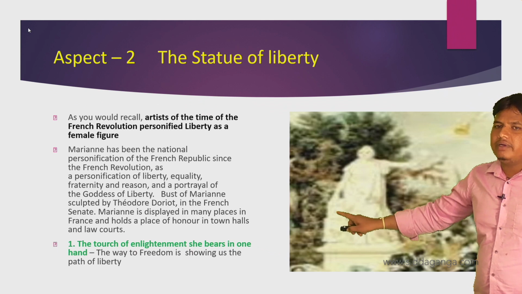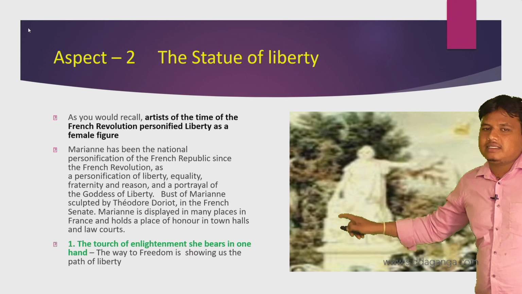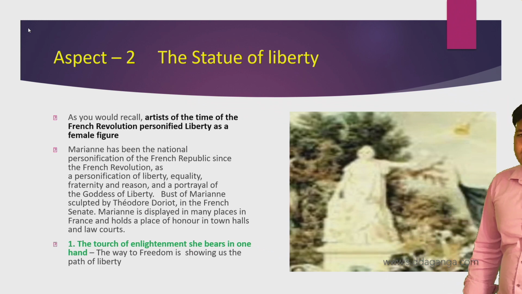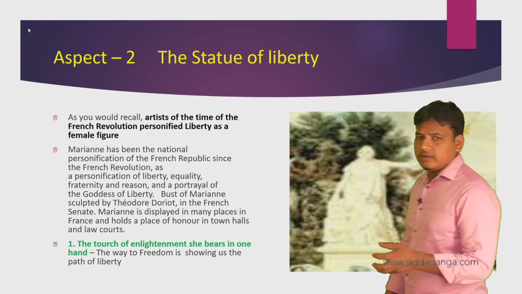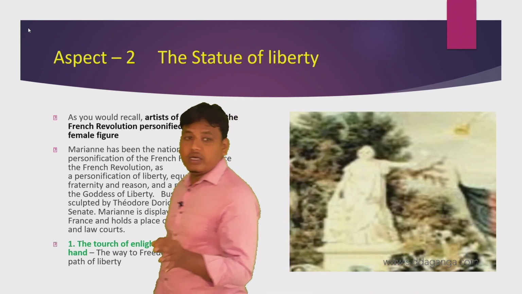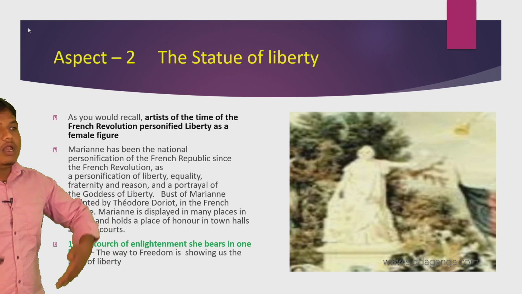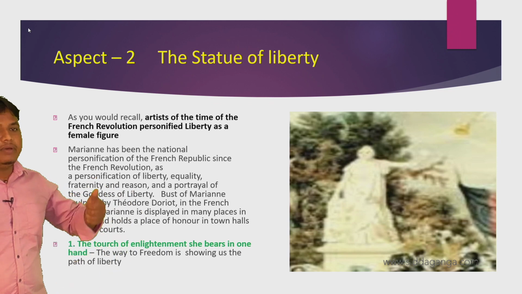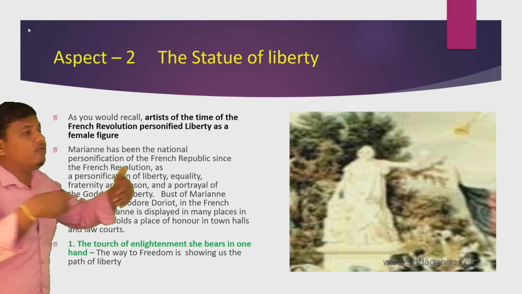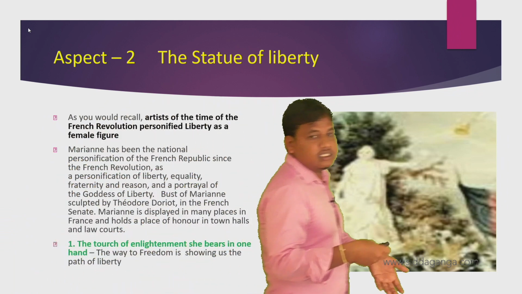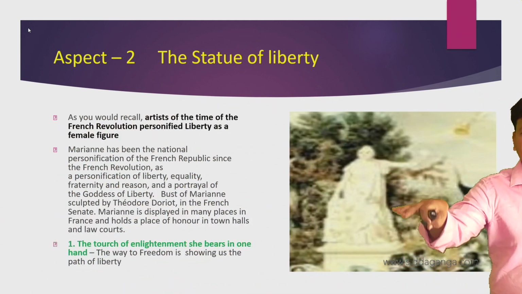In the right hand she bears the human rights. What is the torch of enlightenment? Why did she bear it? The way of freedom is showing your path of liberty. Light means light; whenever we carry the light, we can go wherever we want. The enlightenment means liberty, the path of liberty.